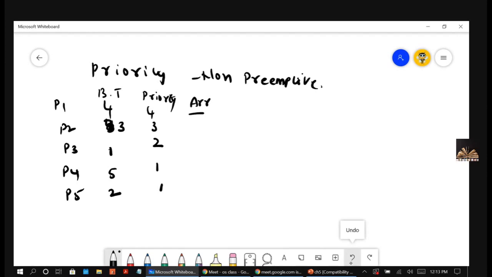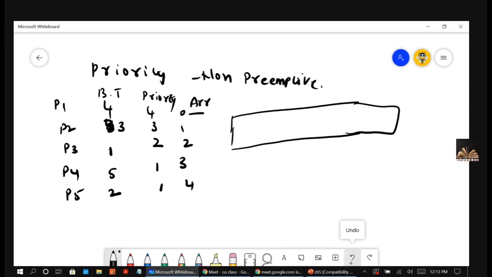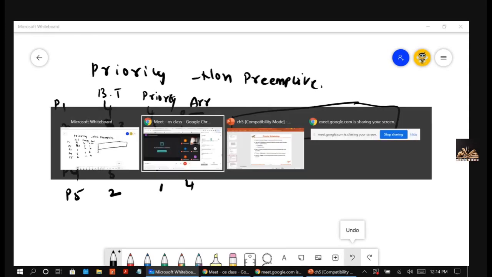The arrival times are 0, 1, 2, 3 and 4. Draw the Gantt chart for this. So initially at the time of 0, how many jobs have arrived? Please tell me.